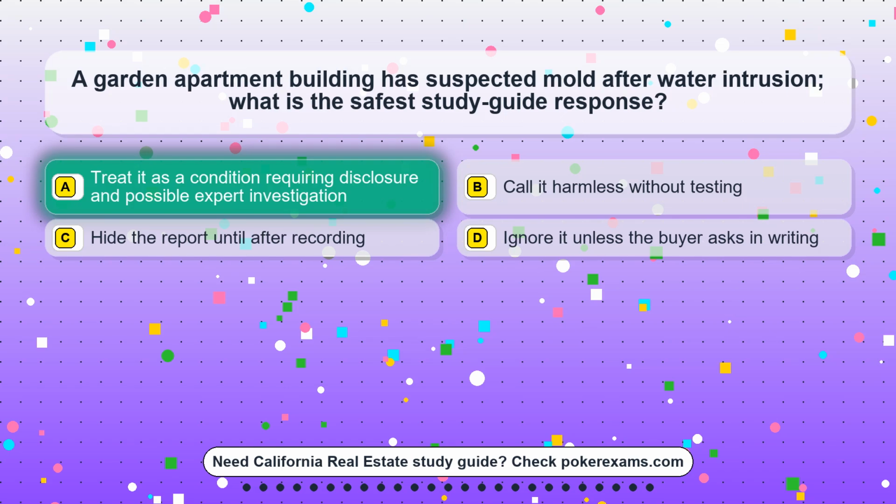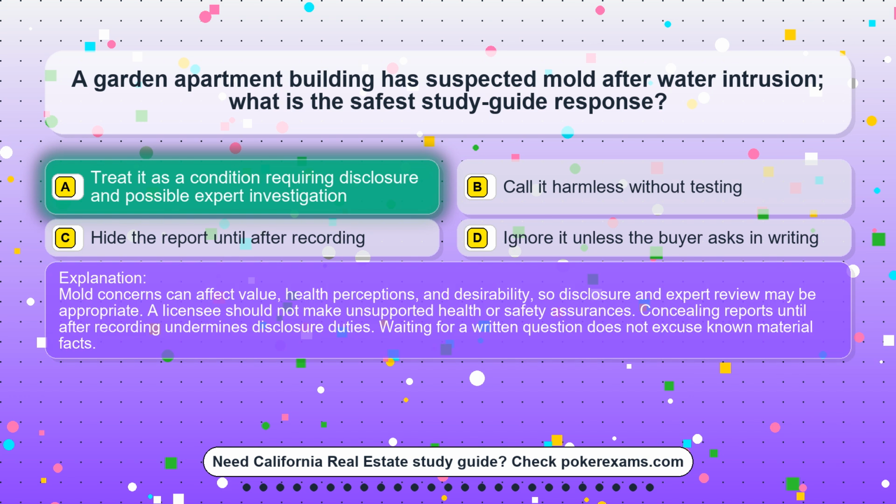The correct answer is option A. Treat it as a condition requiring disclosure and possible expert investigation. Mold concerns can affect value, health perceptions, and desirability, so disclosure and expert review may be appropriate. A licensee should not make unsupported health or safety assurances. Concealing reports until after recording undermines disclosure duties. Waiting for a written question does not excuse known material facts.